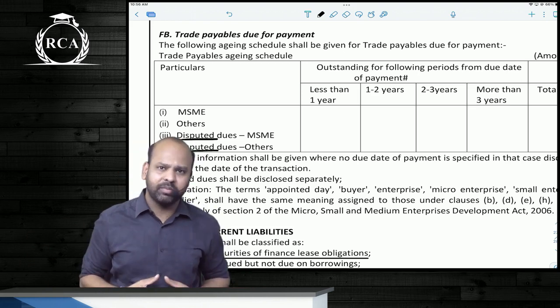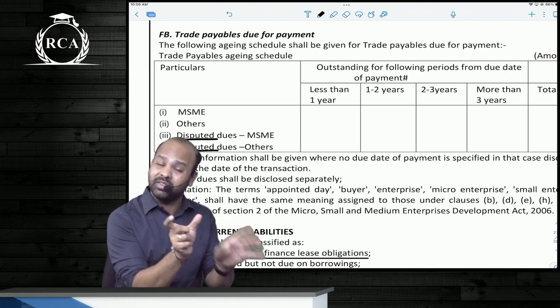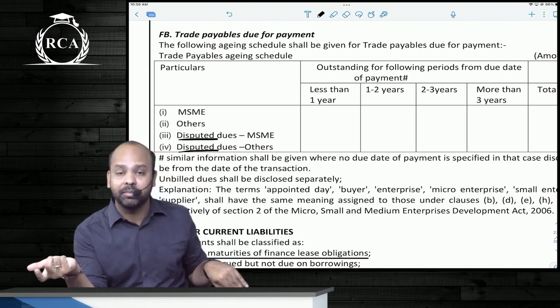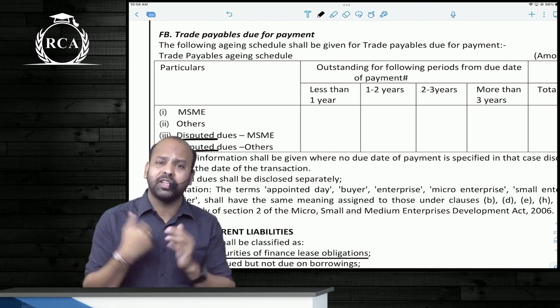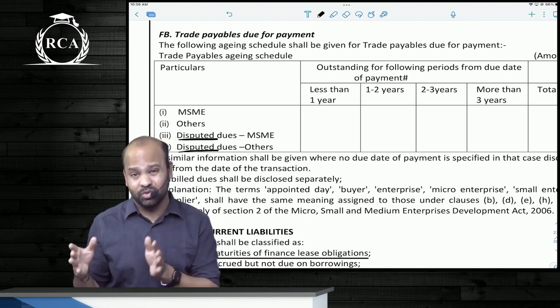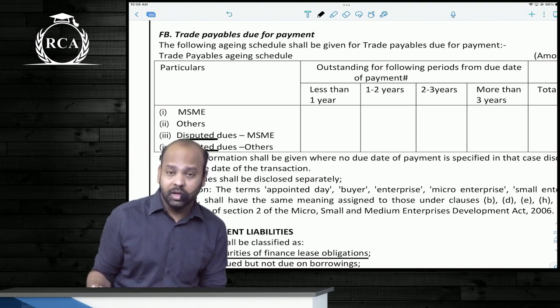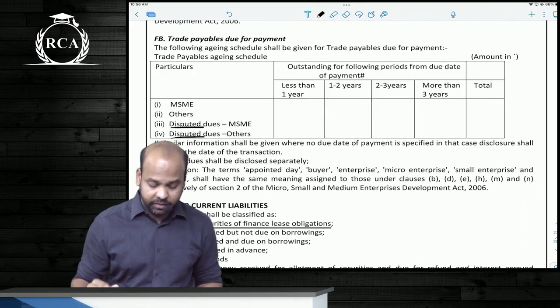What I expect from this in the exam is that they'll simply mention what is the amount payable to MSME, what is the amount payable to others. So keep a note of it. Remember the aging schedule also, guys. That is pretty simple. Less than 1 year, 1 to 2 years, 2 to 3 years, and more than 3 years. Trade receivables also, guys, there's a change.